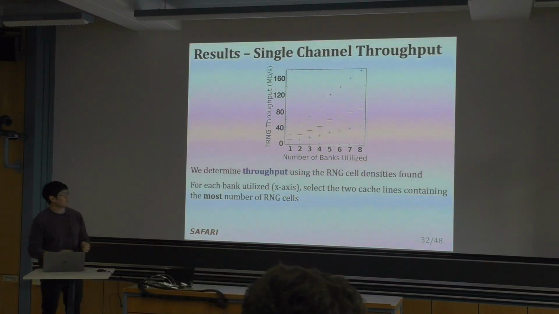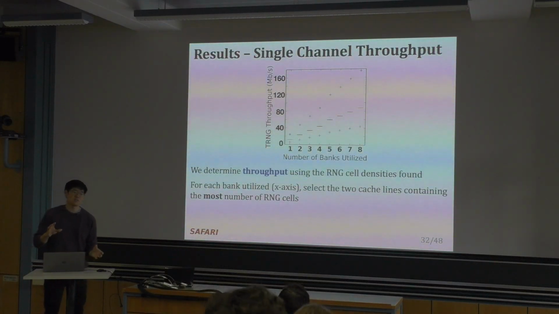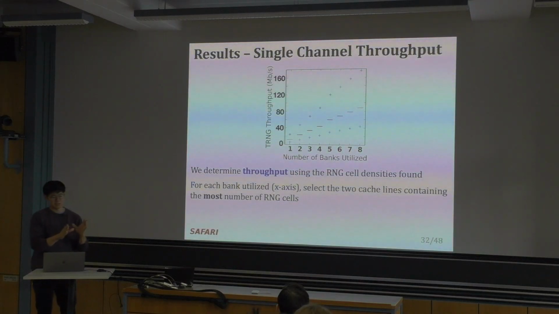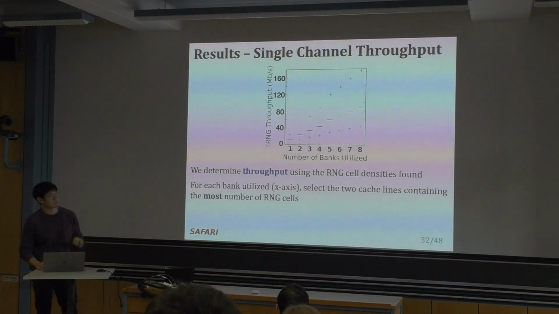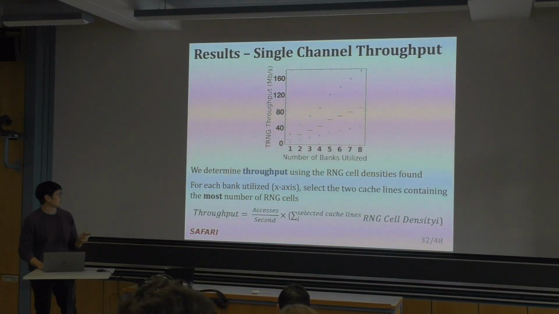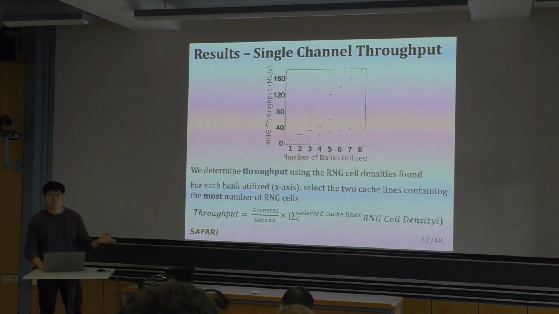So for each of these banks, we look at the actual number of cache lines with the most number of RNG cells that we found, and we can simply calculate the throughput using those values, which is number of accesses per second to the single channel multiplied by the number of RNG cells that we have across each of our cache lines.